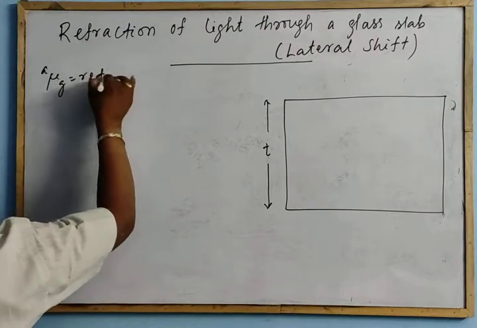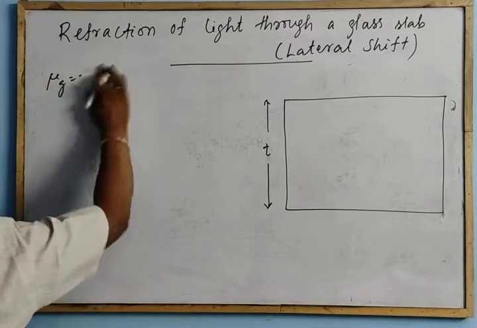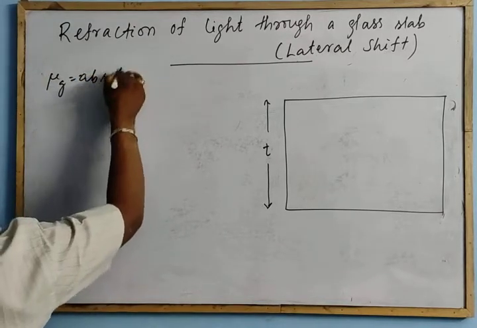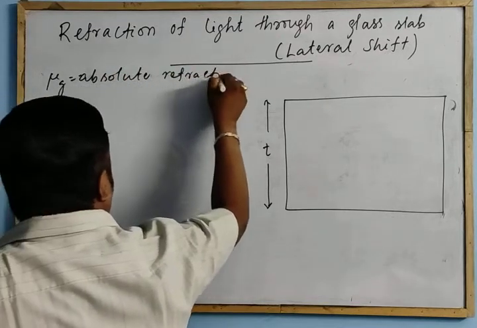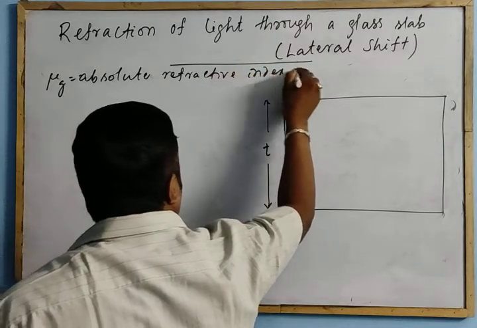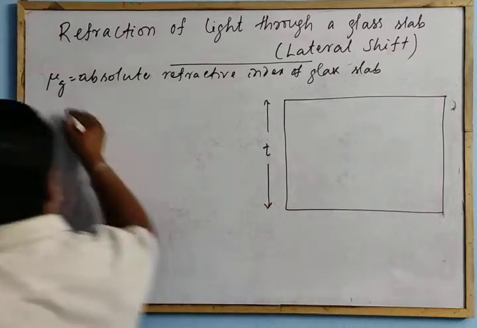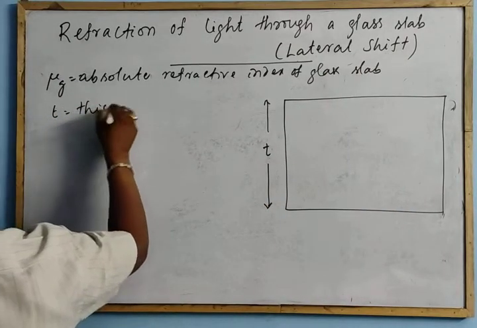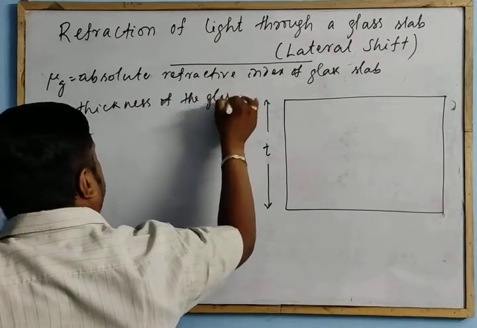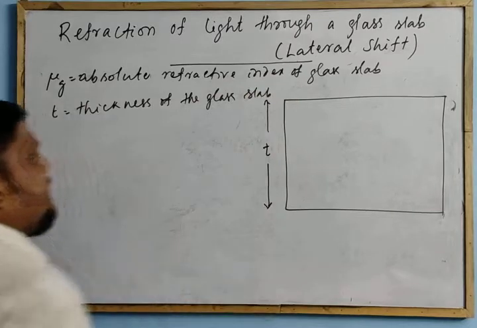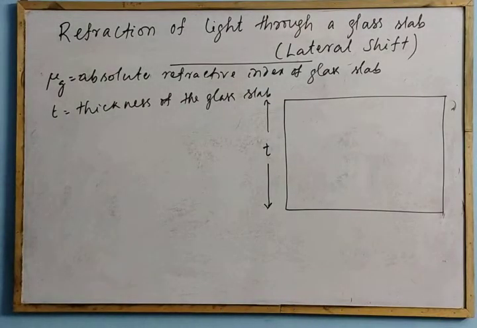Refractive index with respect to air, so we can write this as the absolute refractive index of the glass slab, and T is the thickness of the glass slab. Now, how does this refraction occur through the glass slab? Let me draw.